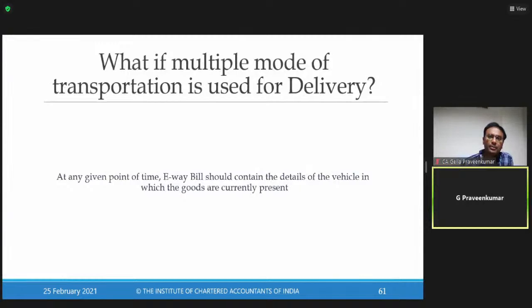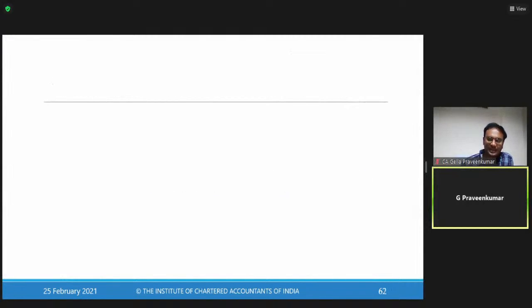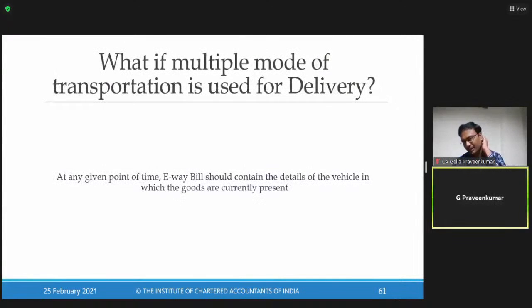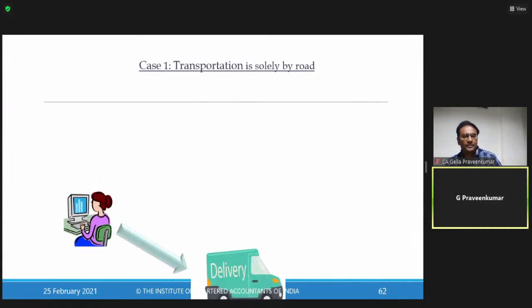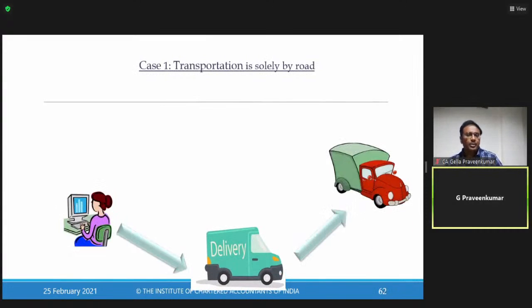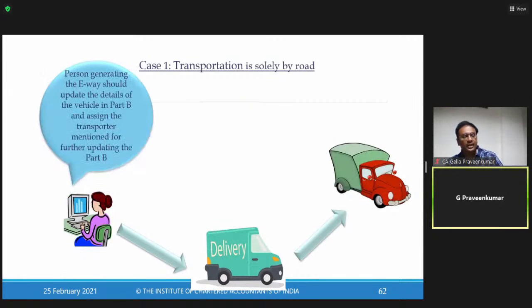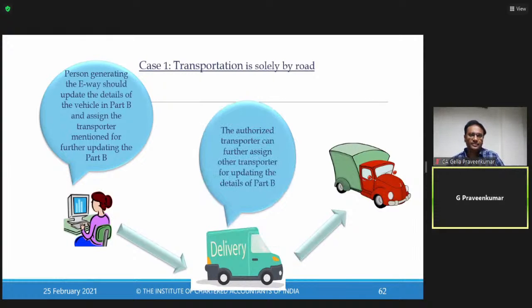Now, there is something called multi-mode transportation used for delivery. The goods cannot be moved in one vehicle. They have to move from one vehicle to another vehicle or one mode to another mode. From road, it goes to air. From air, it will come back to road. That is the case we are talking about. In case of multi-mode, for every movement, every change in the vehicle, part B, the vehicle number has to be updated. So this part B can be updated by the supplier, recipient, or transporter.